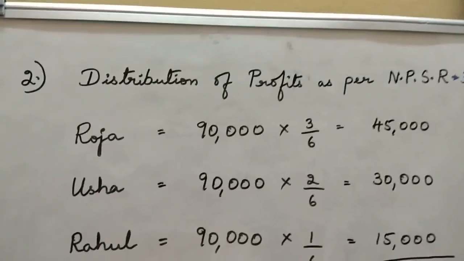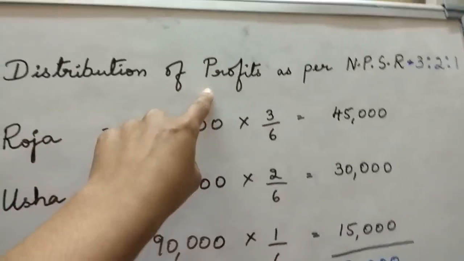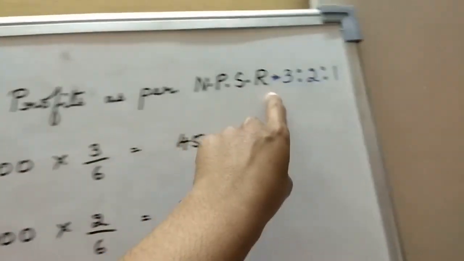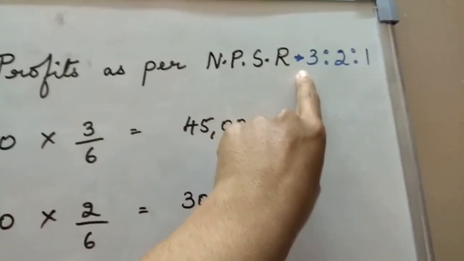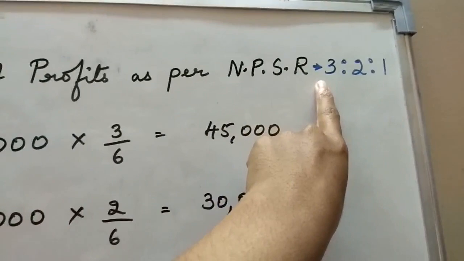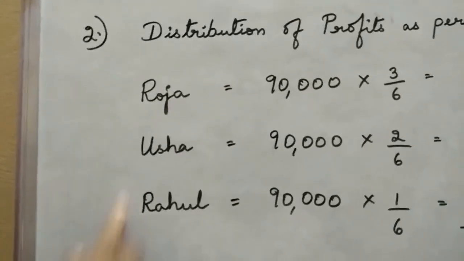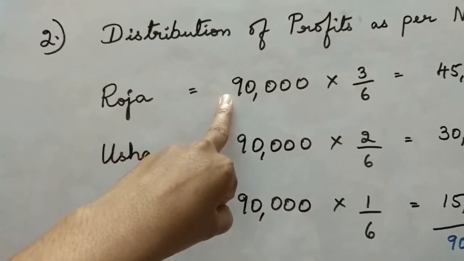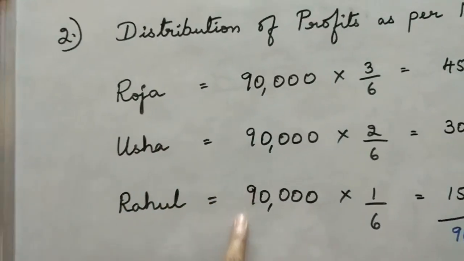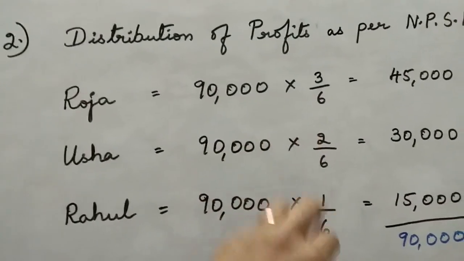So coming to the second calculation, working note, distribution of profits as per the new profit sharing ratio which we found. So it is 3:2:1. I have written it here to make it easier for us. Okay. So let us go for distribution of profits. Roja, Usha and Rahul. What is the total profit by the firm? 90,000 is given in the question. So take that 90,000 and divide it among each in the new profit sharing ratio.